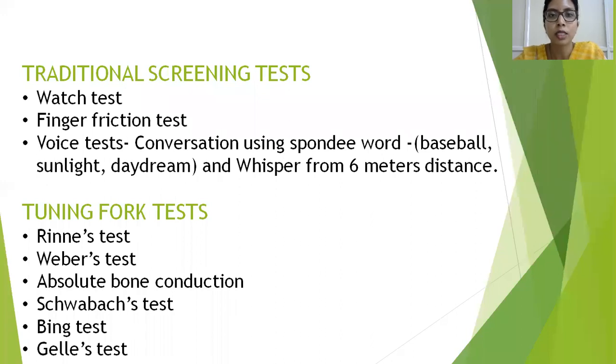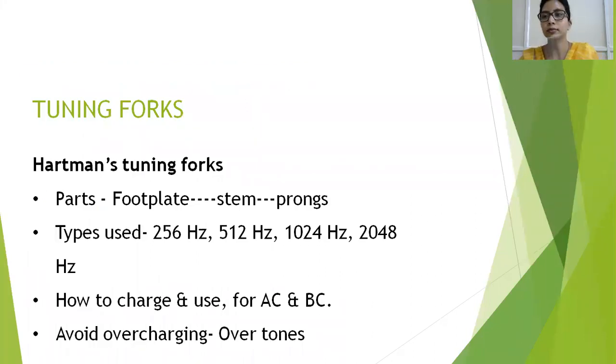So further, new tests have come up. Clinically, we test hearing and come to a conclusion of whether it is a conductive, sensorineural or a mixed hearing loss with the help of tuning fork tests. So what is a tuning fork? This is a tuning fork. A tuning fork has parts: the foot plate, the place where you hold it, called the stem, and these parts called the prongs. A sound wave travels from one prong to another. Sound wave cannot travel through the prongs, so only from one prong to another.